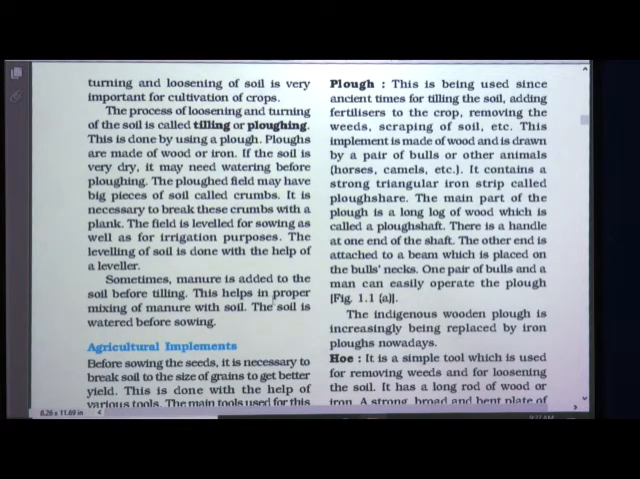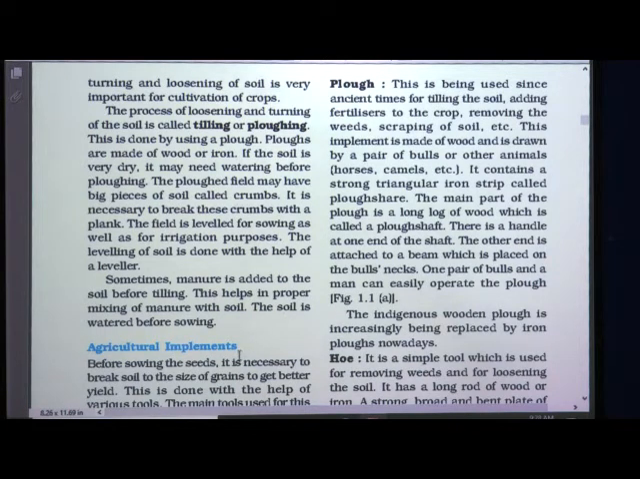Sometimes manure is added to the soil before tilling. Okay, so before plowing or before tilling the soil, manure is added. So, what happens because of that? When the soil is overturned, the manure can go deeper and mix with the soil properly. This helps in proper mixing of manure with soil. The soil is watered before sowing. So, this is all about the first agricultural practice, that is preparation of soil.